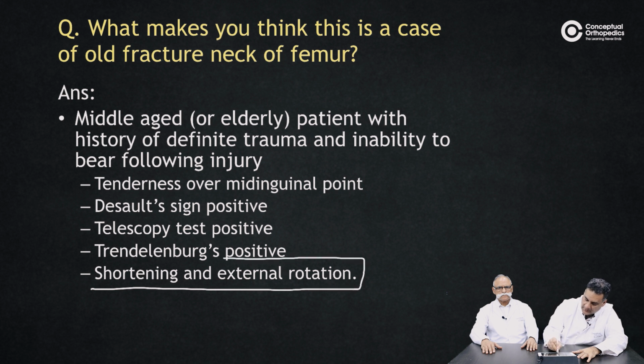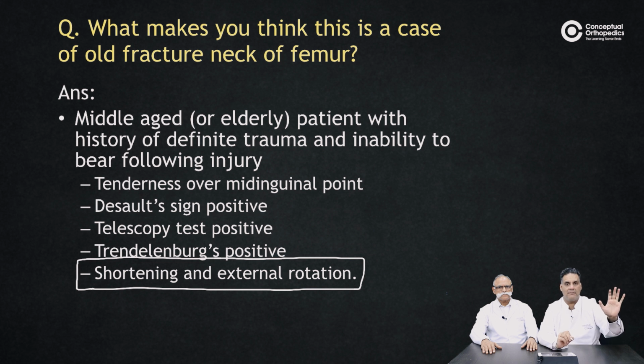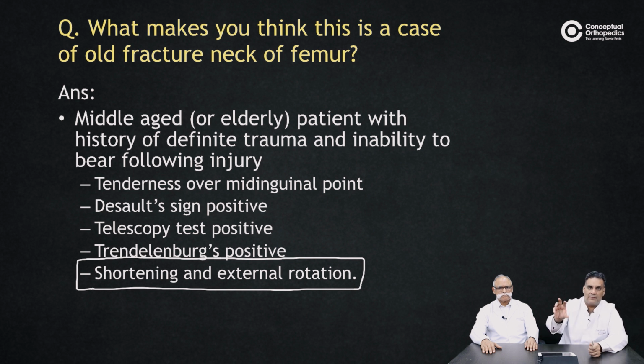If you look at the orthopedic books, this photograph is so classical. Neck femur will have mild shortening, mild external rotation. Intertrochanteric will have marked shortening, complete external rotation. Classical teaching is if the lateral border of the foot touches the bed, that's intertrochanteric. In neck femur, there's usually about 45 degrees of external rotation because the capsule catches onto the distal fragment. But in extracapsular or intertrochanteric, there's a complete rotation, but then there can be a cervicotrochanteric mid variety which can have a mid presentation. But classically, the amount of rotation can tell you.